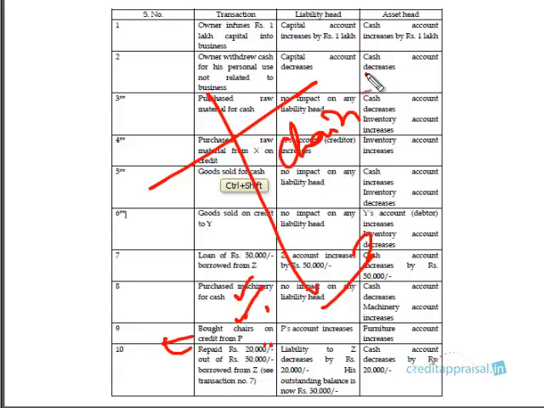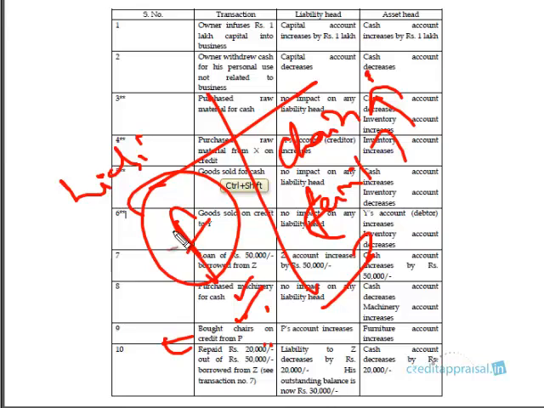So this is a furniture account, right? So the furniture account goes up. So what is the other account? There will be a liability now to pay to P on credit. For example, if the credit period is 30 days, after 30 days the business is liable to pay back P the amount, right? So this will be a liability. So the two heads affected in this transaction are furniture account, that is an asset, and a liability account.